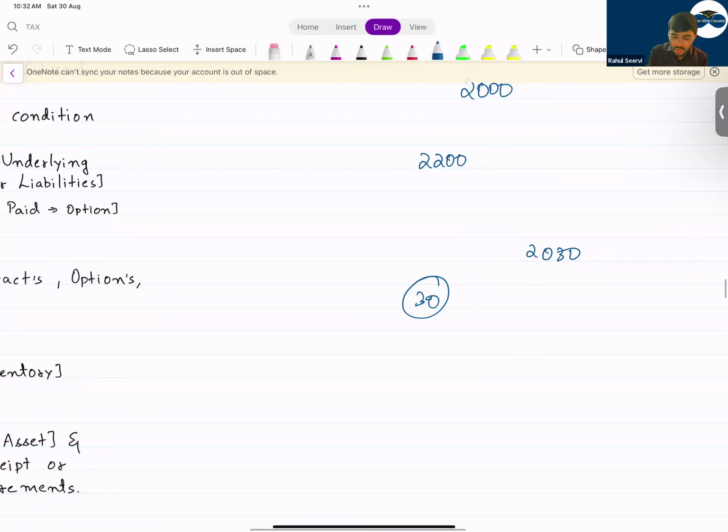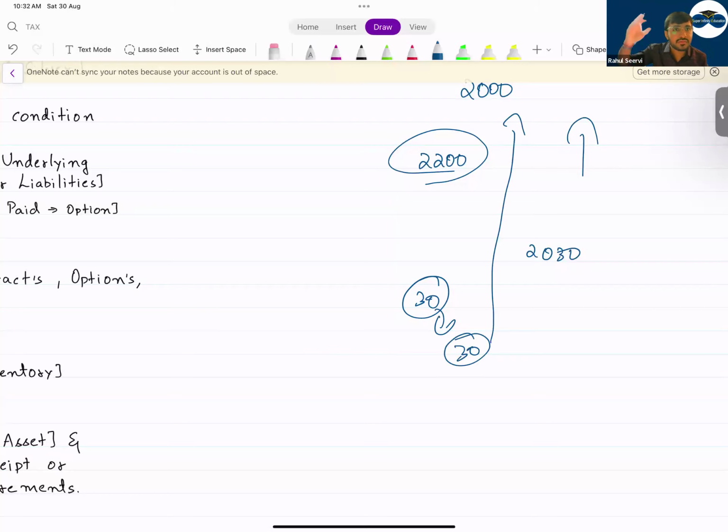If I do a contract with someone saying it will increase, some other person will say it will decrease. For him, it will be a loss. For him, it will be a financial liability. For me, it will be a financial asset. So now this 30, how did I get that? 30 is my increase. Can I say this was based on the Reliance share price going up or down?